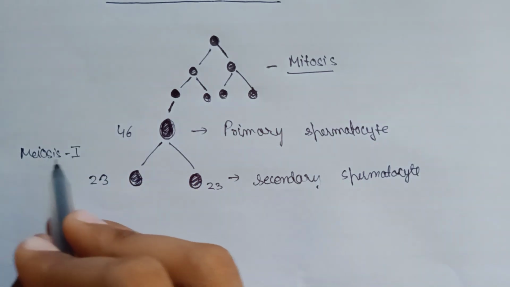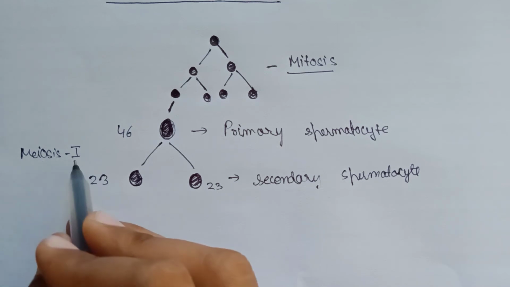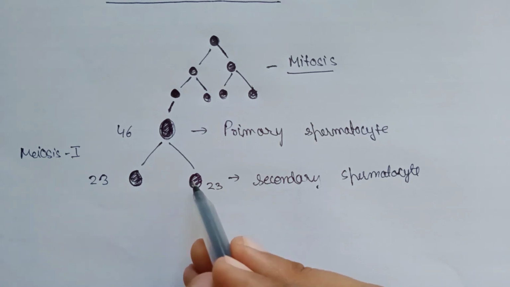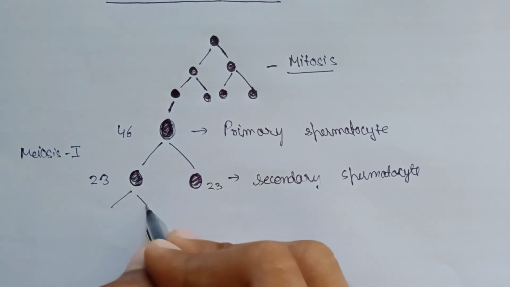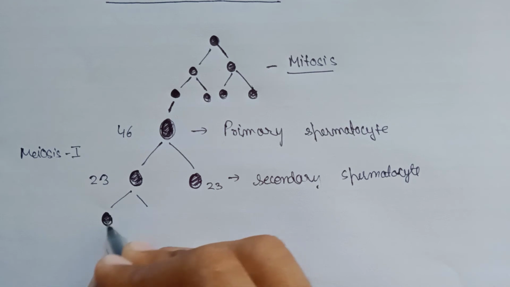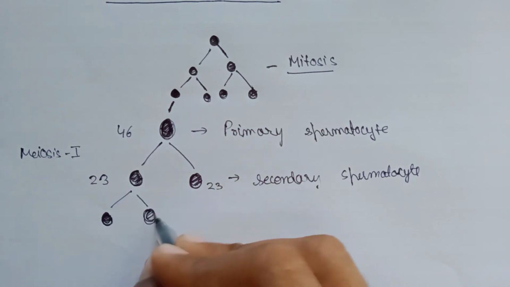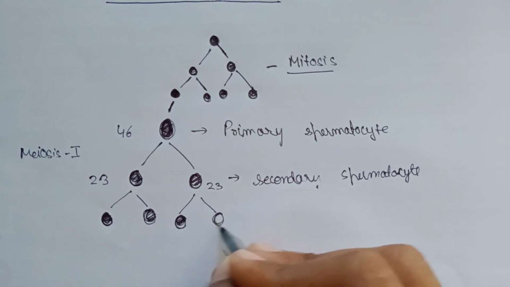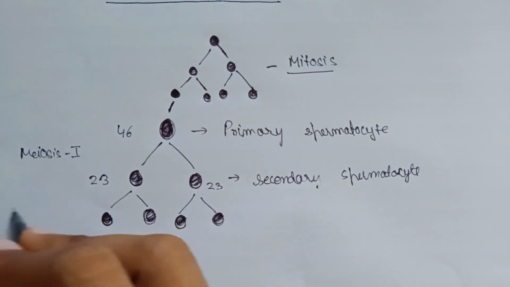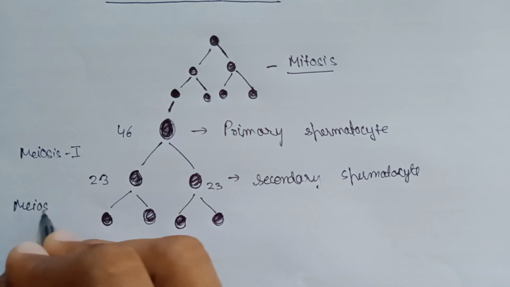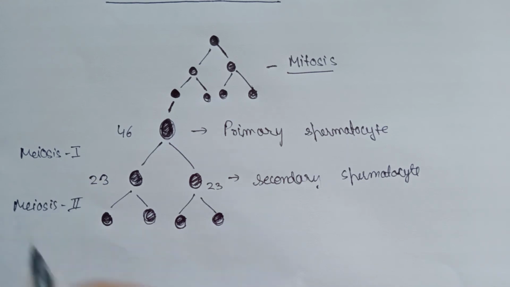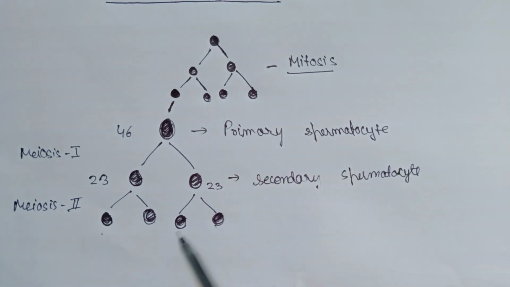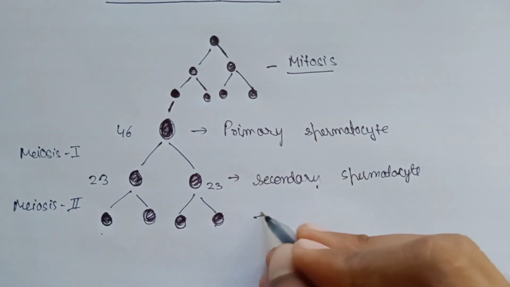As we know, meiosis takes place in 2 steps. First is meiosis 1, in which the primary spermatocyte forms 2 cells. Now each of these will further form 2 more cells. This cell will form 2 cells, and this cell will also form 2 cells. So at last, this is meiosis 2. We will have 4 cells from one primary spermatocyte. These 4 cells are known as spermatids.